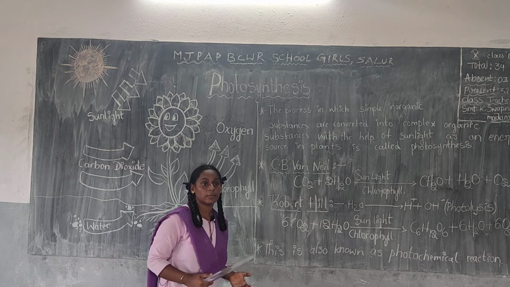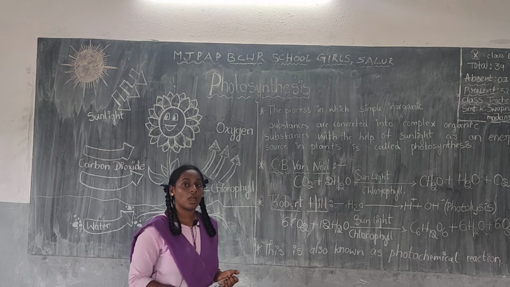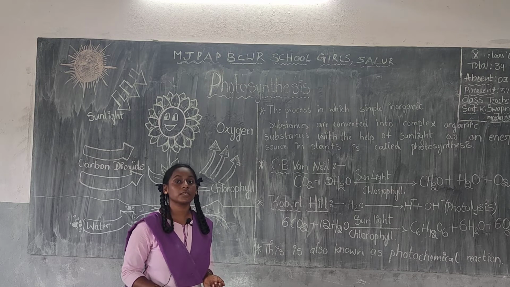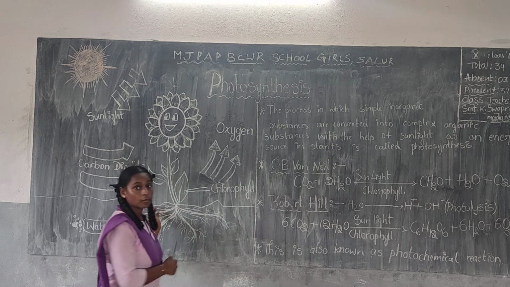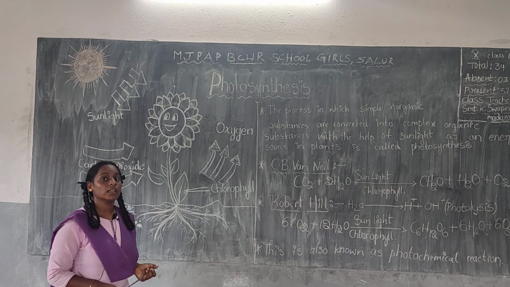known as photochemical reaction. Plants are also known as autotrophic because they prepare their own food, hence they are known